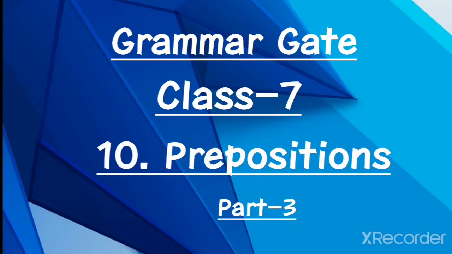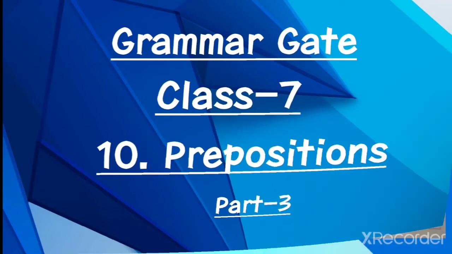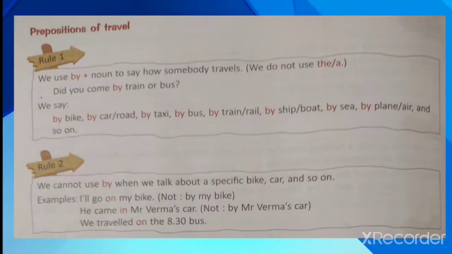Then on we can use for the place as a surface. For example, they sat on the floor. Put the newspaper on the stool. So we have learned these prepositions of place and time. We have even completed one exercise too. Now today we'll see another type of prepositions, that is prepositions of travel.